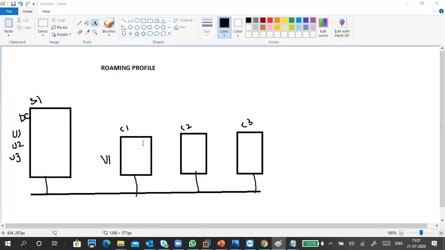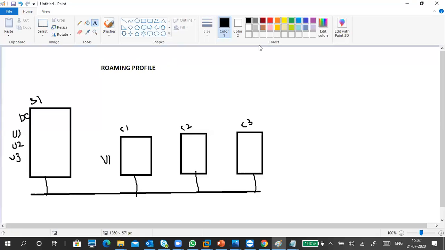For that purpose, we have to assign a common folder, or maybe a public shared folder. Wherever he logs in, the profile data should be stored in a single location only.